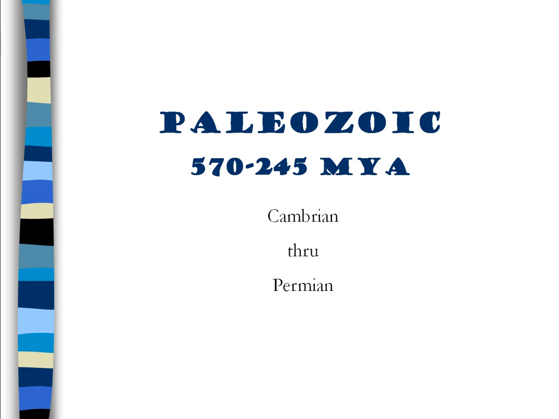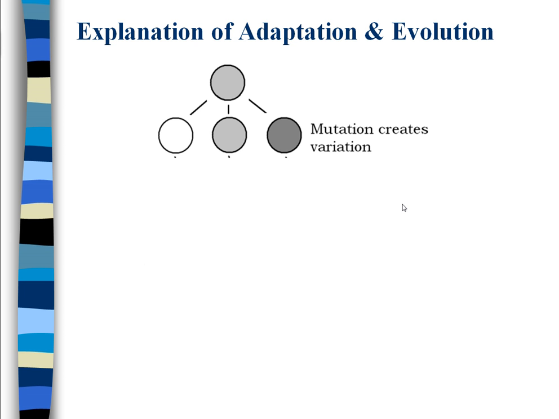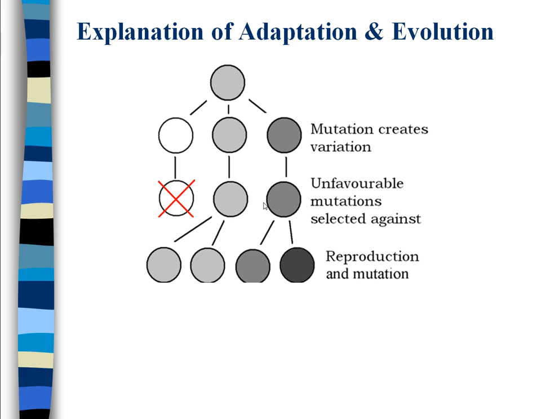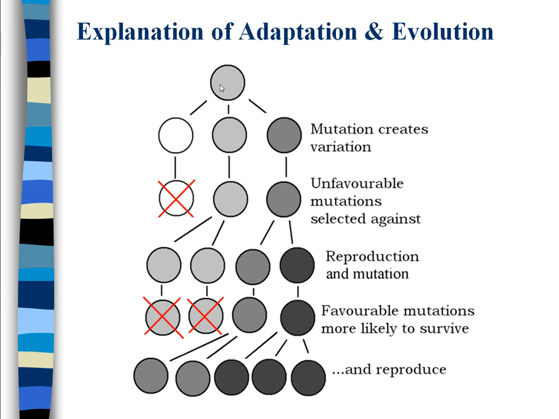The Paleozoic means old life. Originally, if you talk about evolution, you start with some creature. Mutation, naturally occurring mutation, gives us several varieties. Some varieties don't survive long enough to produce offspring. Others do. They reproduce, some may mutate as well. Things that can't compete as well die out before they reproduce, and the more favorable things survive. So you go from one unique thing to stronger, more varieties. This is the key to evolution.